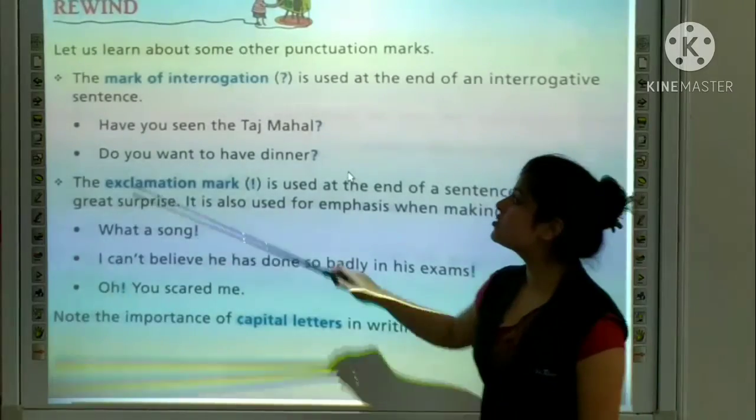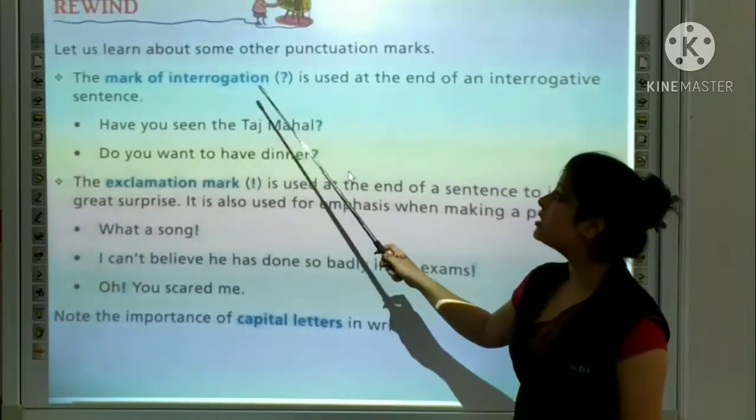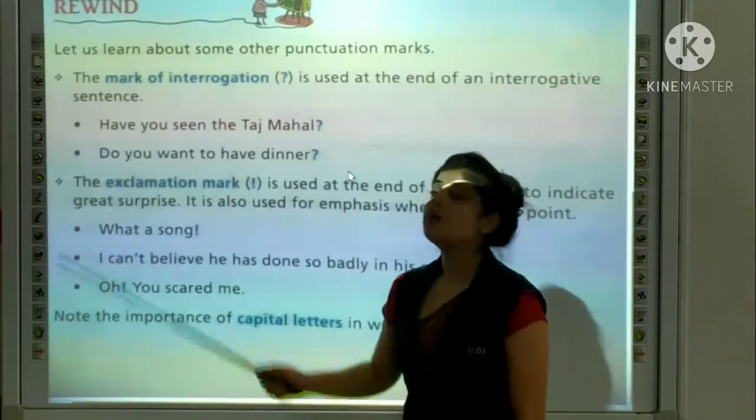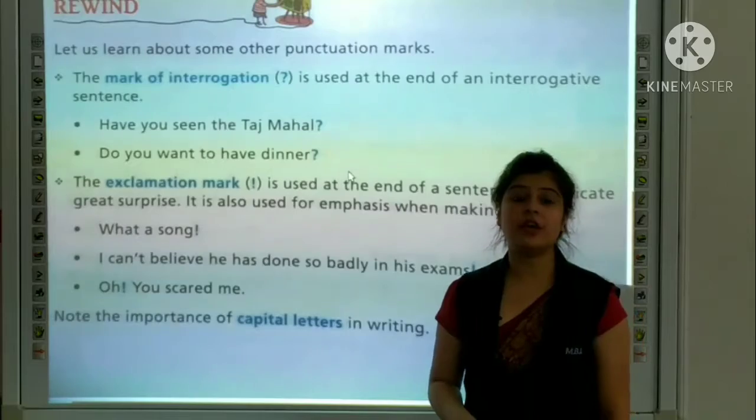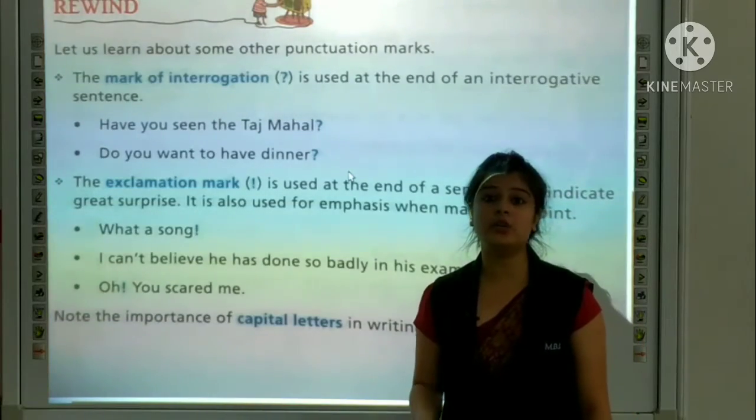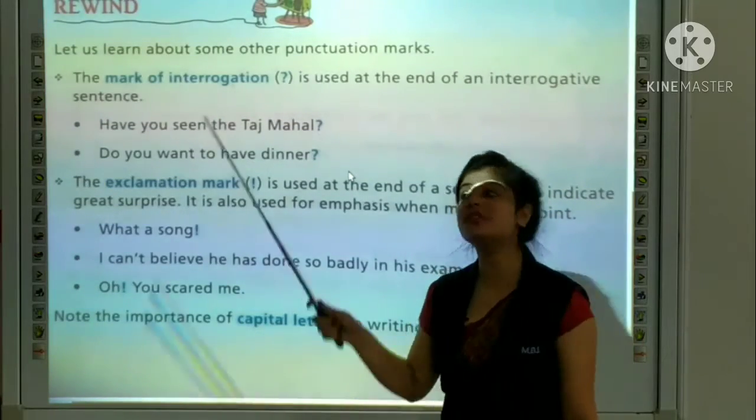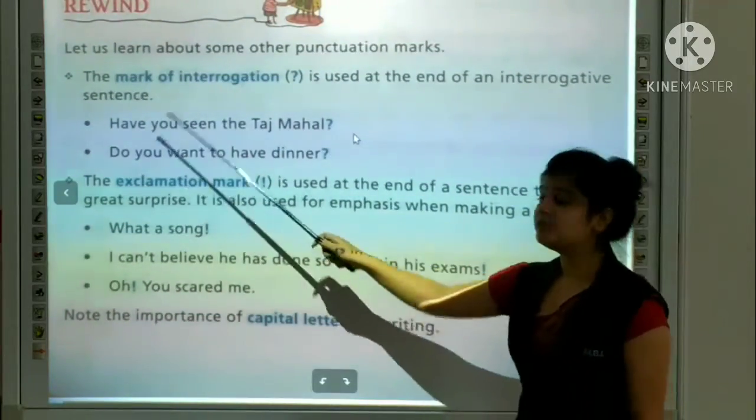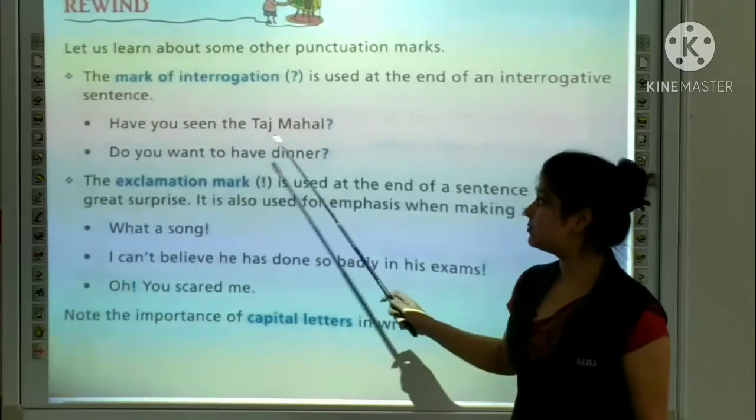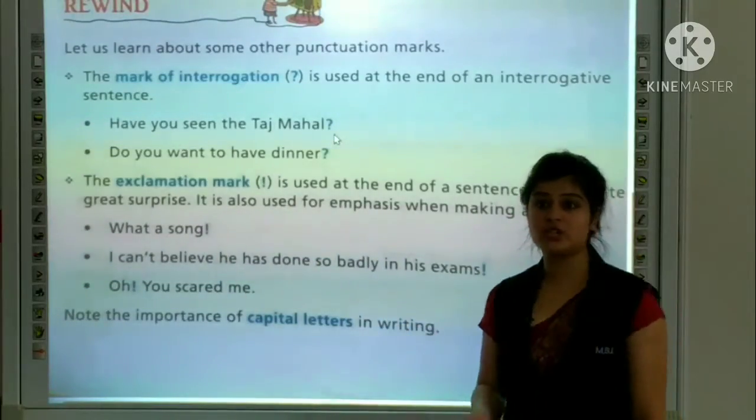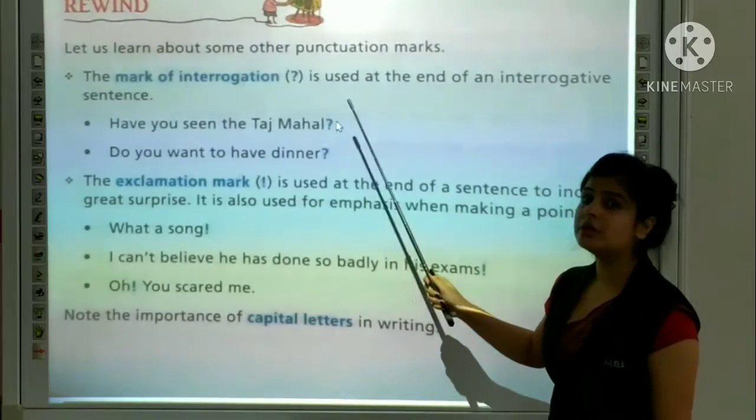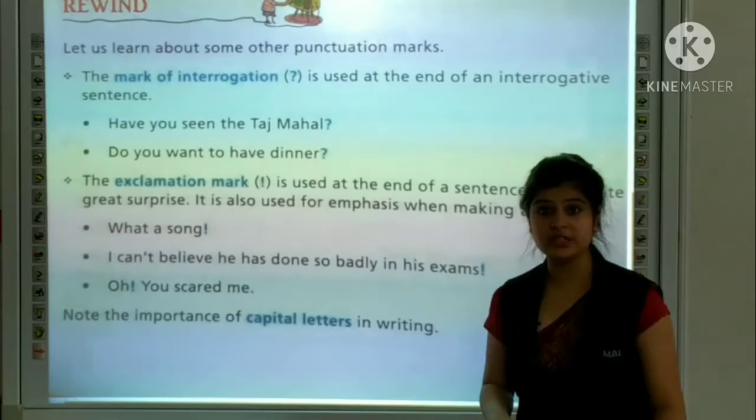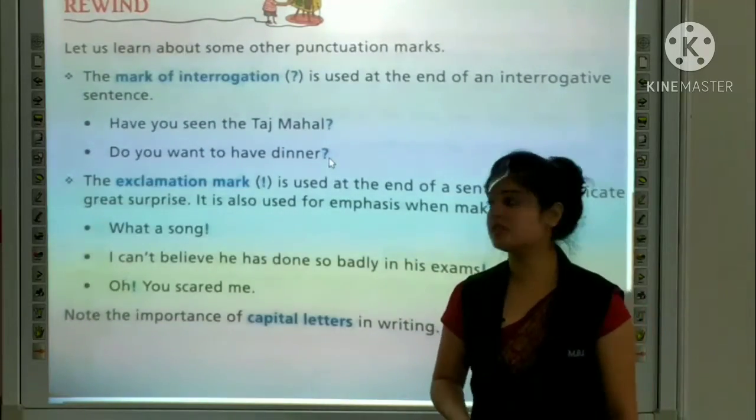So students, now let's talk about the mark of interrogation. The mark of interrogation is used at the end of an interrogative sentence. We use the interrogation mark when we want to end an interrogative sentence. When we ask a question, we use this mark. For example, have you seen the Taj Mahal? We talk likewise. When we ask a question, we use this kind of mark. Do you want to have dinner? So when we ask a question, we use this mark.